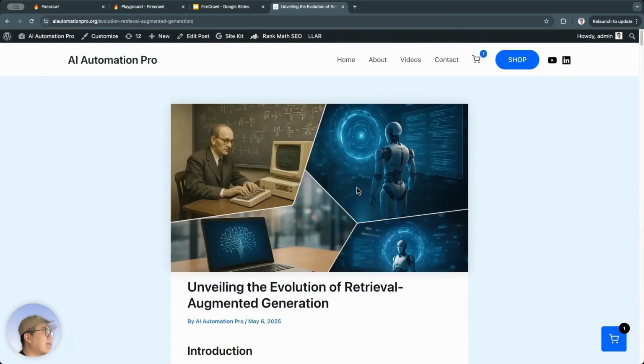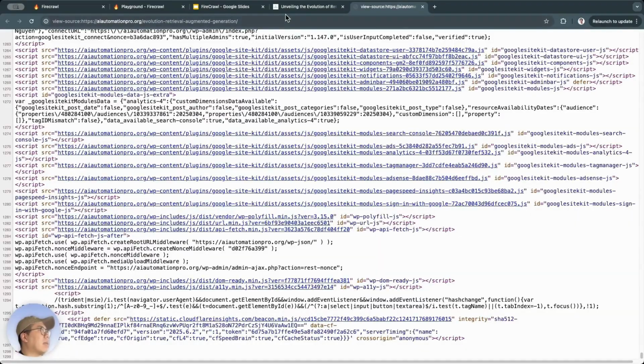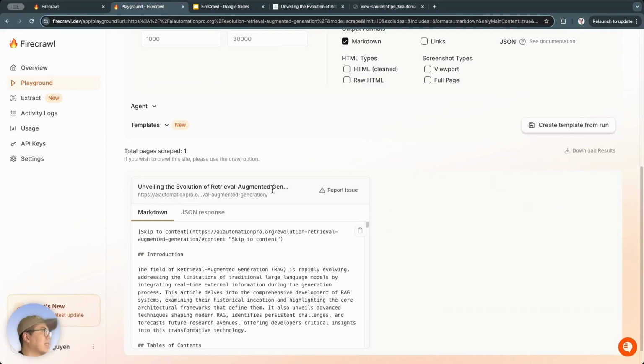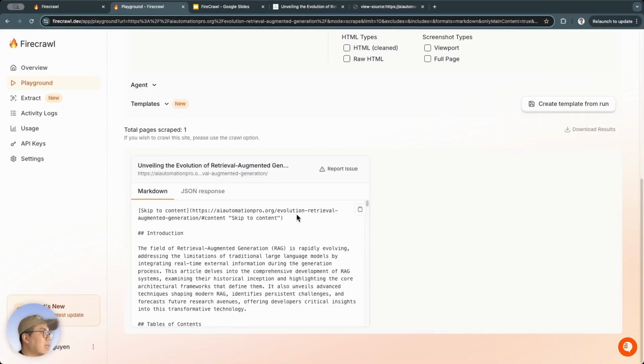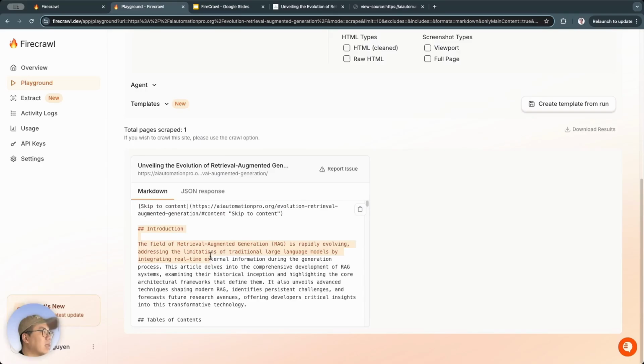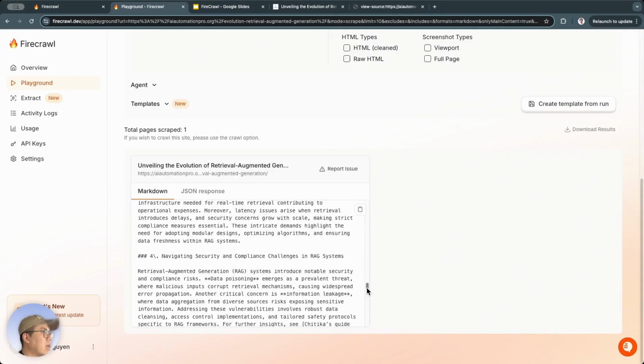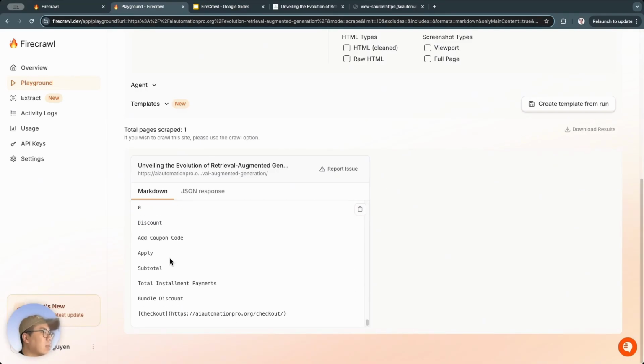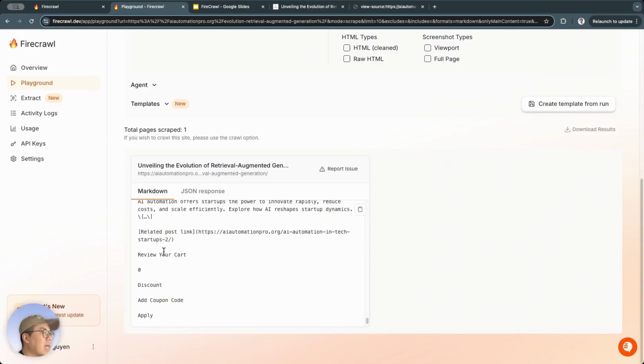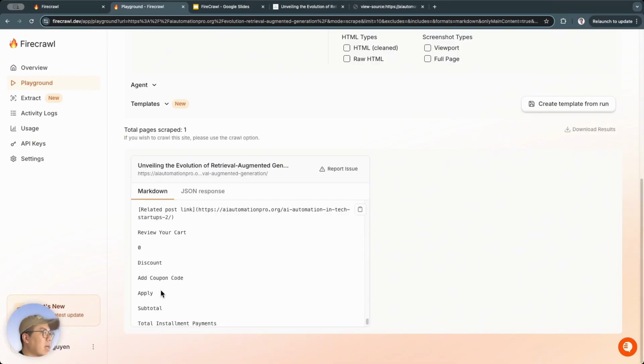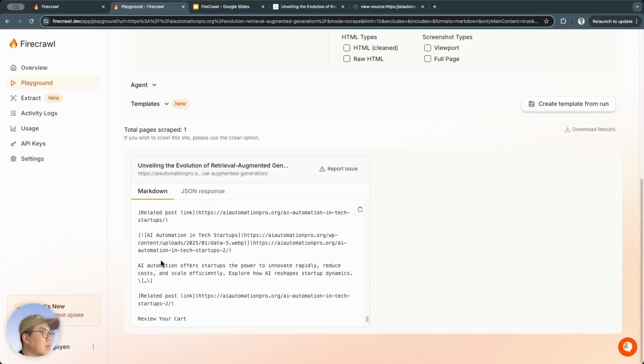So, we only want to get the main content of the website so that when it comes out as Markdown, we can use it. But actually, the Markdown itself isn't perfect either. It will still have some parts that we actually don't really need. For example, here I see this part that I don't really need. I just need the part where the content of the article starts, and then scroll all the way to the end. So there will still be some parts that belong to the navigation section, not really related to the main content of the website.